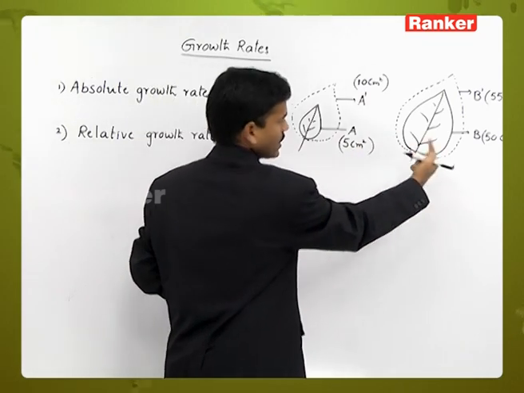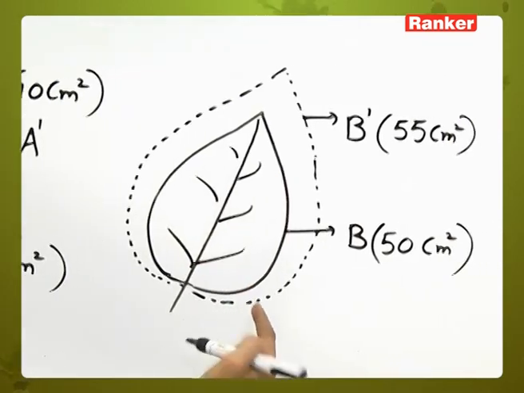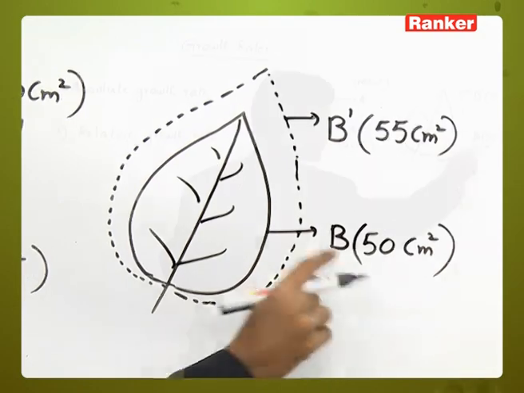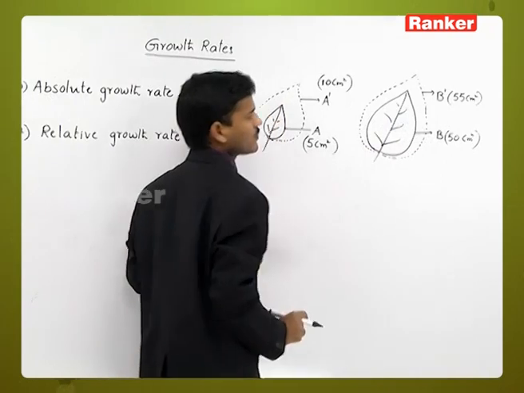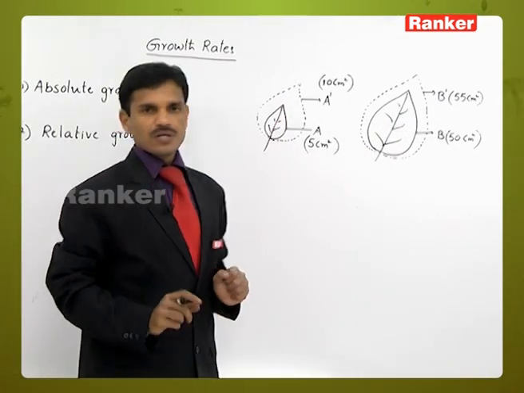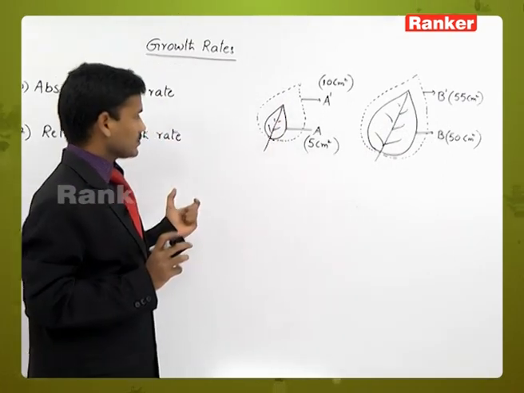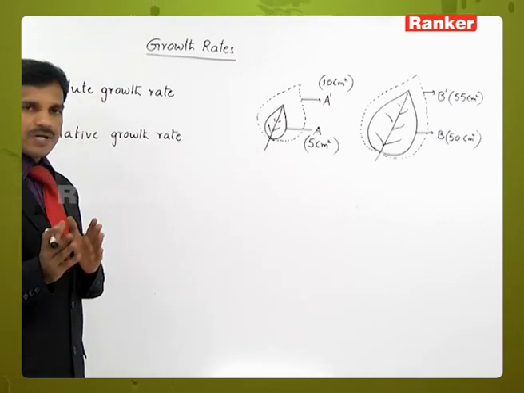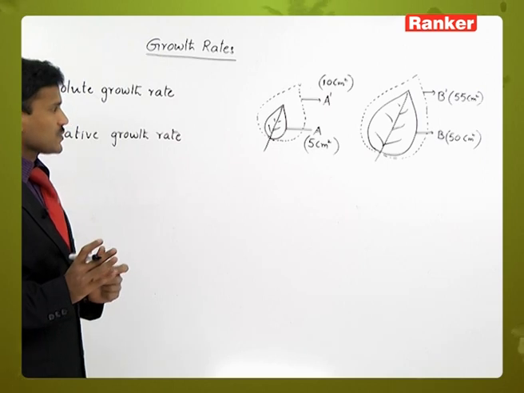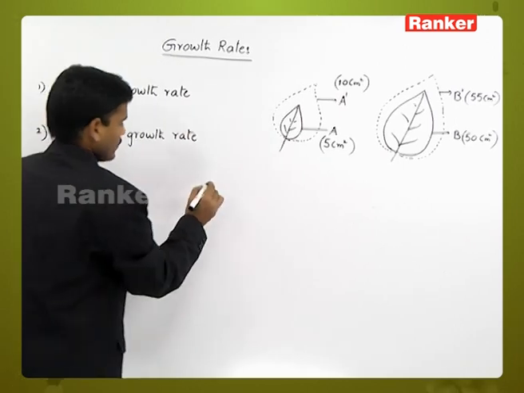Then another leaf, B leaf, a second leaf, has a surface area of 50 centimeter square. After 1 day, it is showing growth to 55 centimeter square. So absolute growth is the comparison and measurement of the growth per unit time.